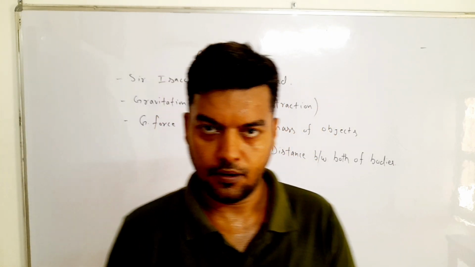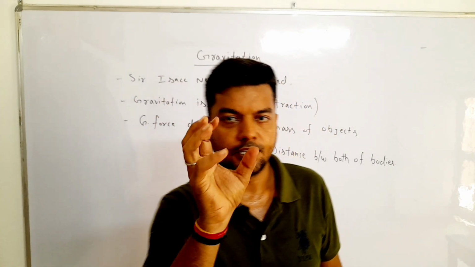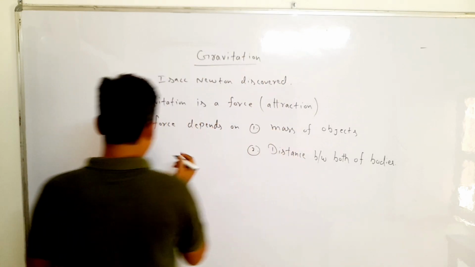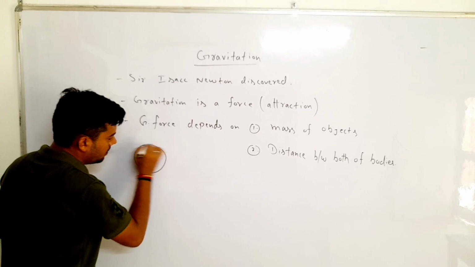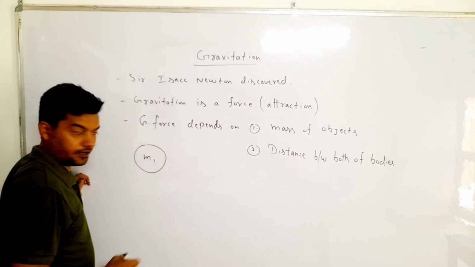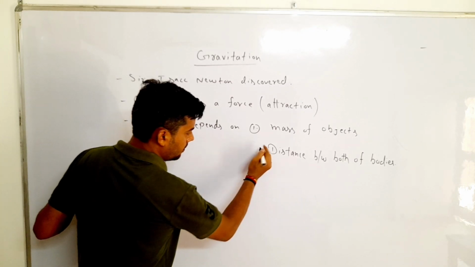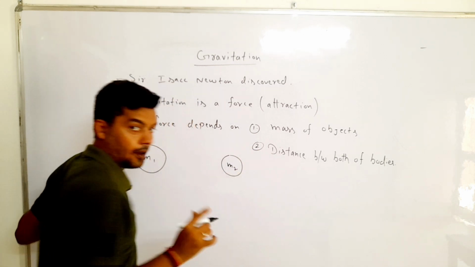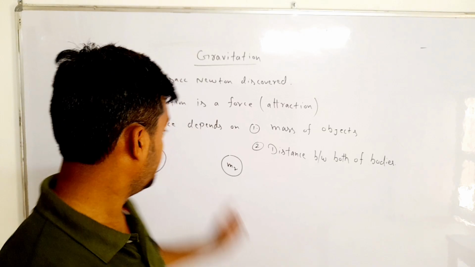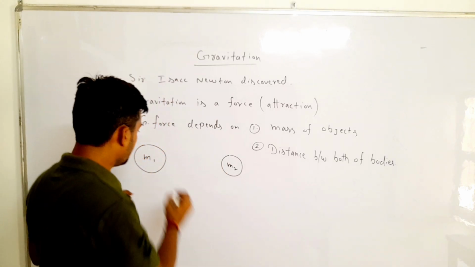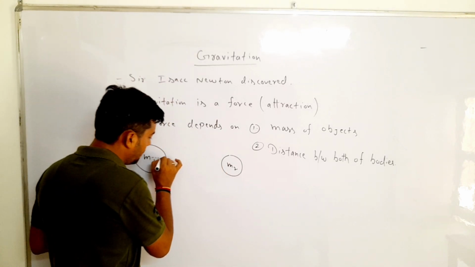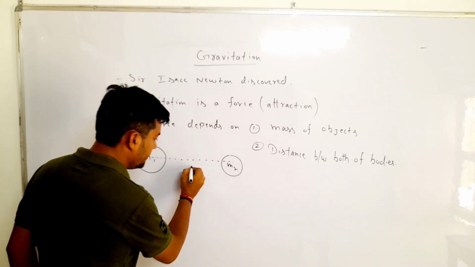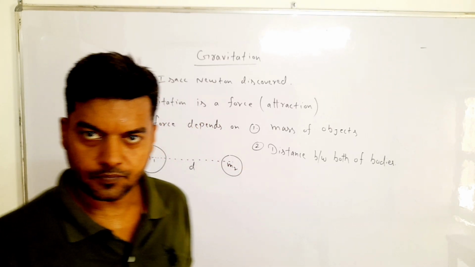Let's take an example. There are two bodies. Mass of the first body is m1. Mass of the second body is m2. This body is m1 and this body is m2. The distance between both of the bodies is small d. Okay.